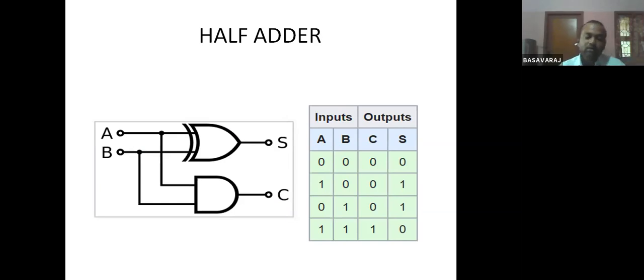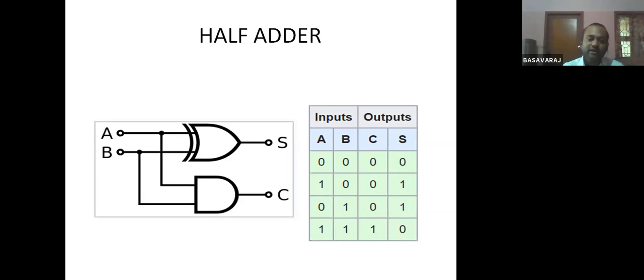Okay, so now next, I told you a half adder will add only 2 bits, that is A and B. Now the next question is, what is a full adder? A full adder means it will add 3 bits. Okay, A, B, and one more bit, which is the carry in. So when performing additions from the LSB side, whenever carry is generated, it will be given to the next stage. We have to take care of the carry also during addition.